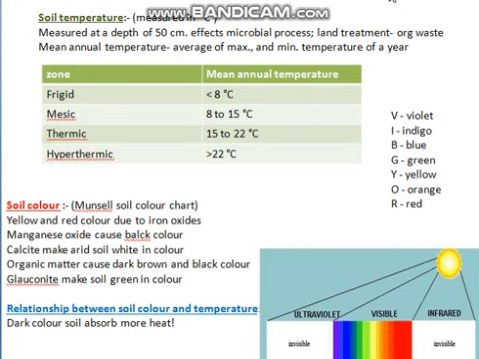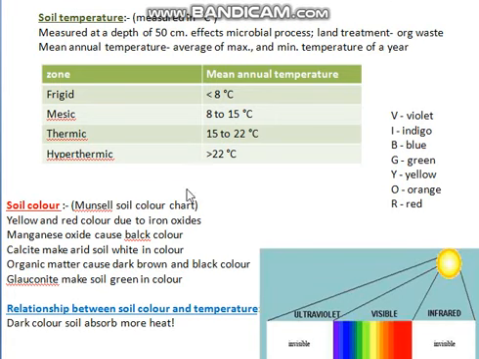So here we study the mean annual temperature, which is measured from the average, maximum, and minimum temperature of the whole year. And based on that, there are certain zones: frigid, mesic, thermic, and hyperthermic. So here the mean annual temperature is also given.